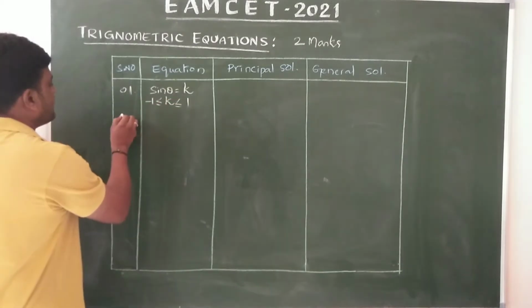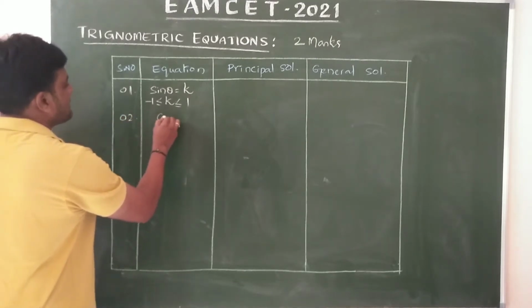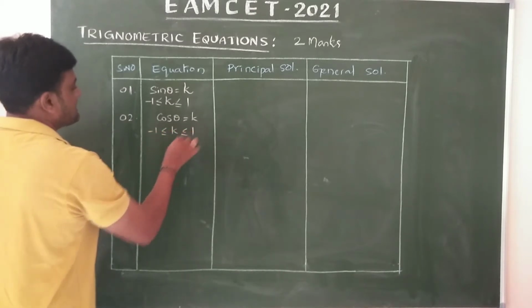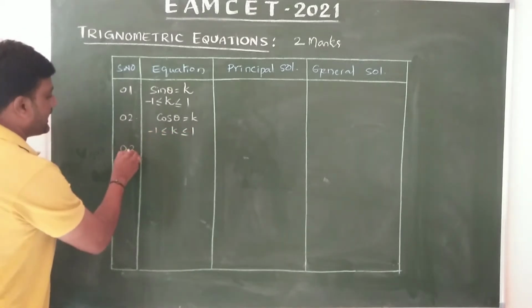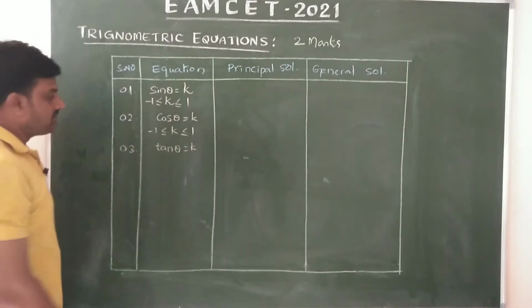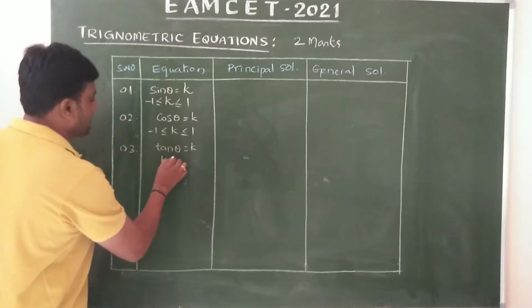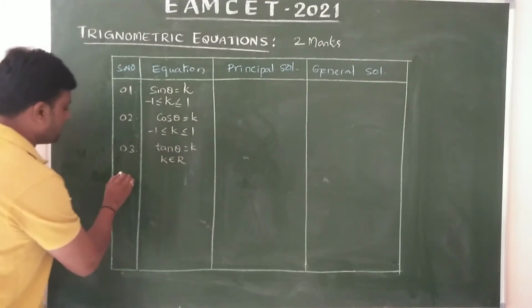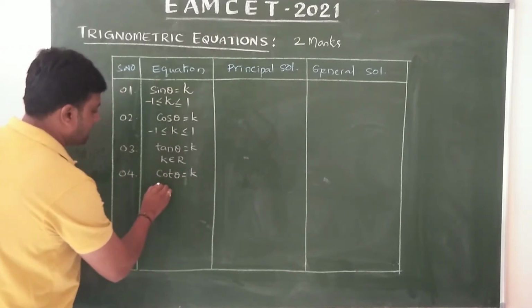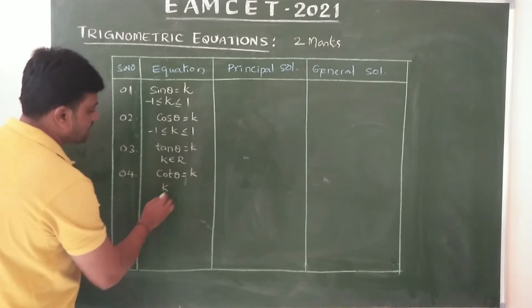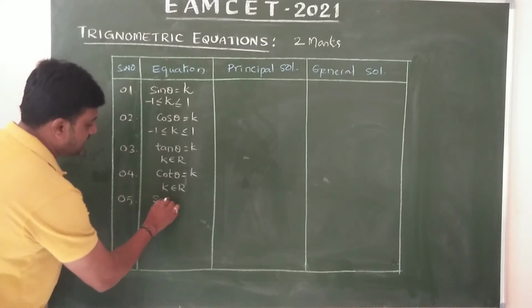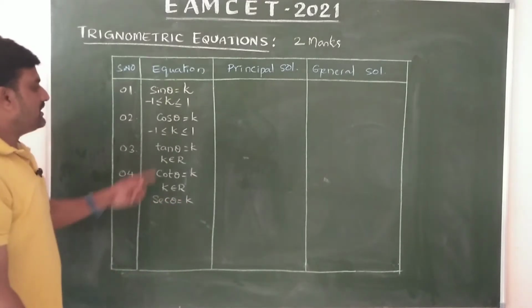Yes or no? And the second one, for cos theta also we know the range of cos theta is always between -1 and +1. And the third one, tan theta equals k: then k belongs to R. And the fourth one, cot theta equals k: here also k belongs to R only.